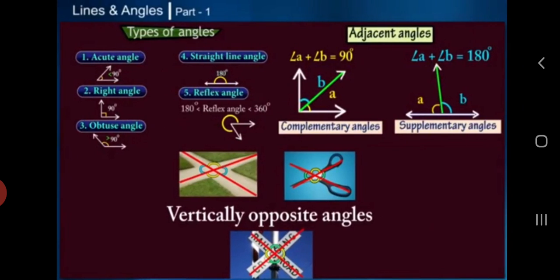So students, we have learned many types of angles today. That's all for today. In our next class, we shall learn more about angles.